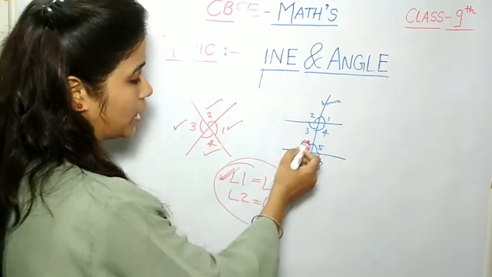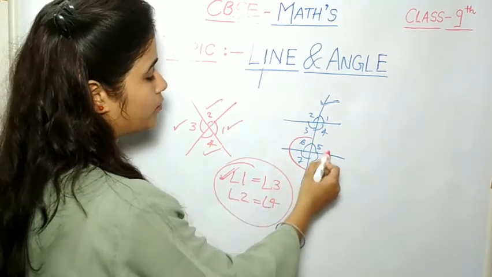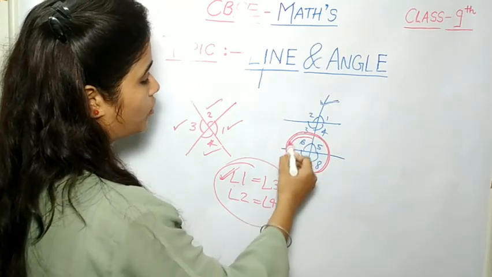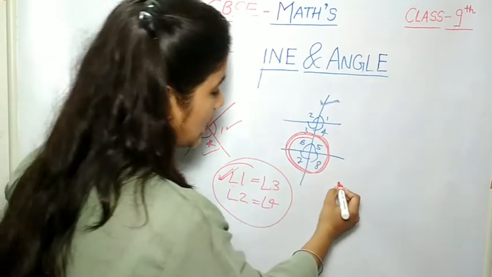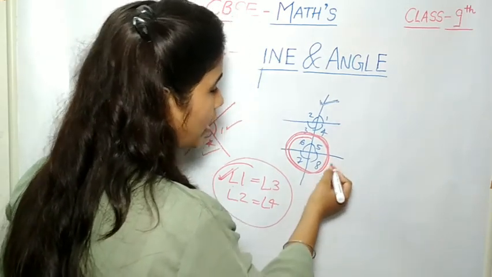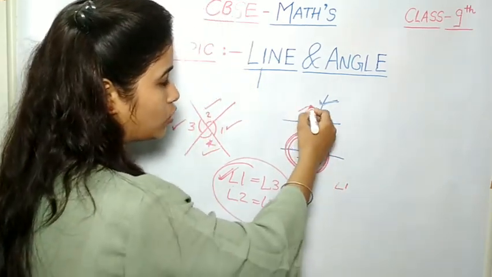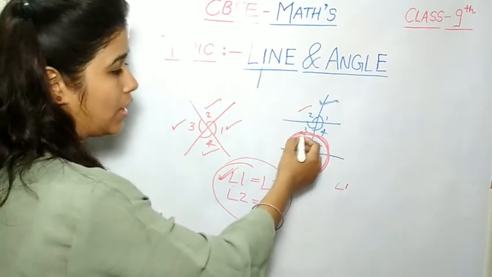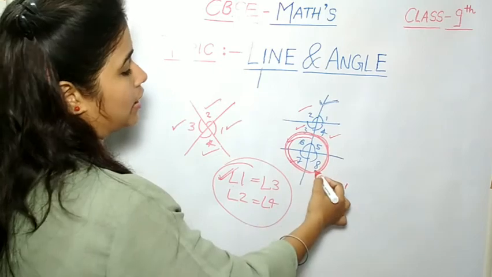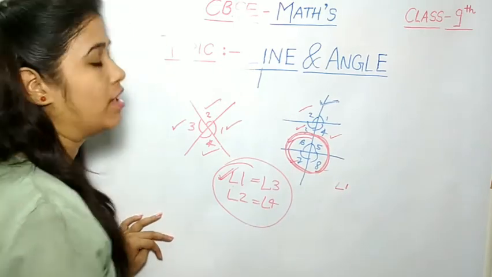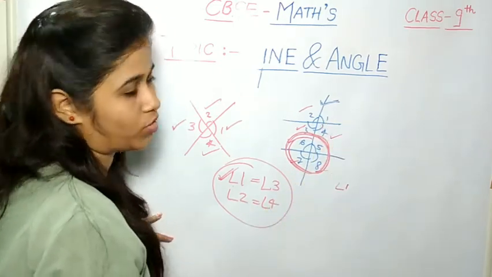For better understanding, you can cut this portion from here and put it here. Then you find that angle 1 and angle 5 overlap, angle 2 and angle 6 overlap, angle 3 and angle 7 overlap, and angle 4 and angle 8 also overlap. Then these angles are called corresponding angles.